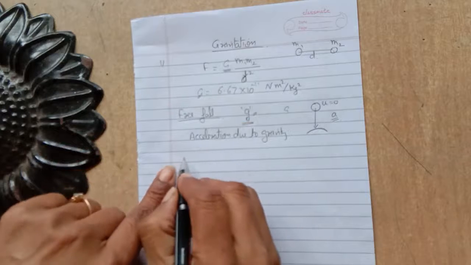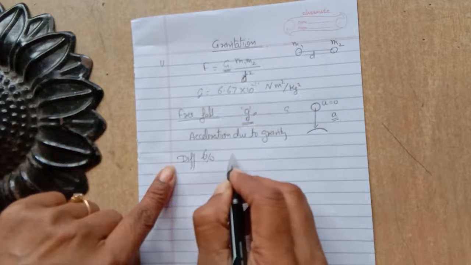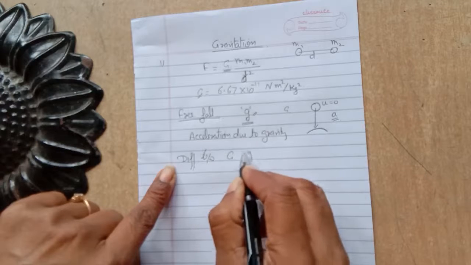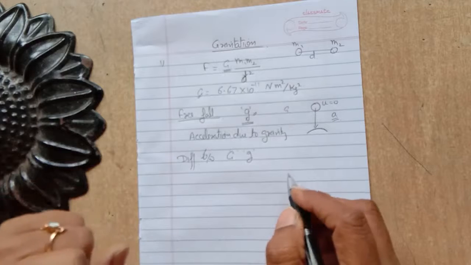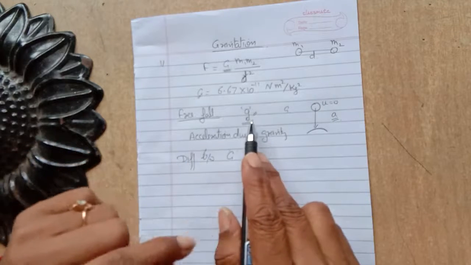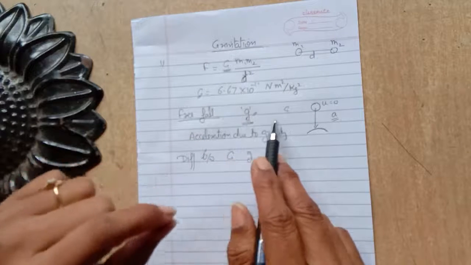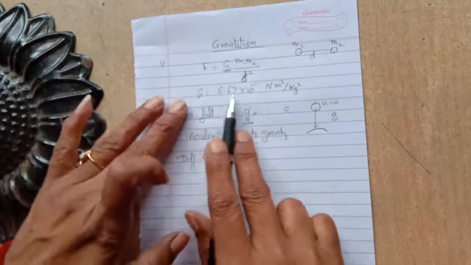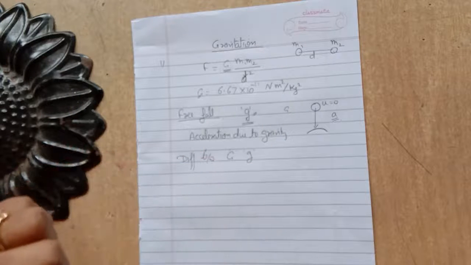So you can write the difference between the universal gravitational constant and the acceleration due to gravity. I think it should be clear to you. You can also write the value of small g and capital G here. The value of small g is 9.8 meter per second square and the capital G is this one. So these are a few differences between small g and capital G.